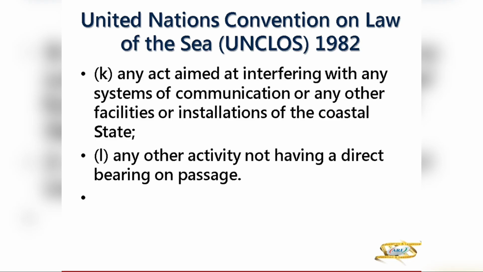If you are entering the territorial waters and putting jammers there, the services of Airtel or whichever companies, or Jio, are all affected. You can't do that. L is any activity not having a direct bearing on passage. So you're not doing an innocent passage if it is any activity which is not linked with passage. You can't do that.